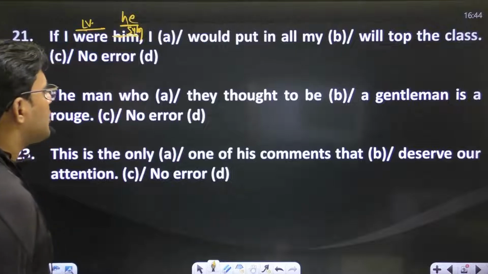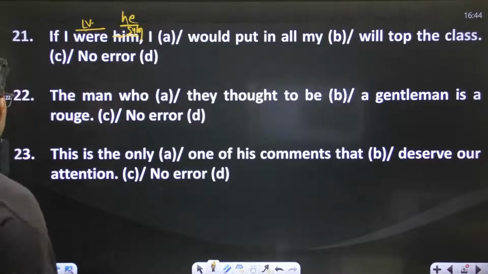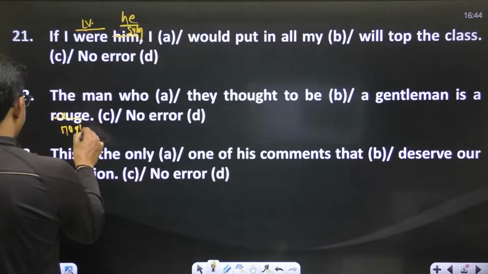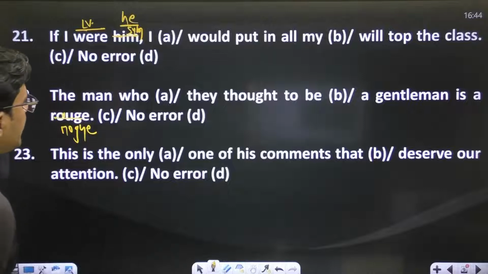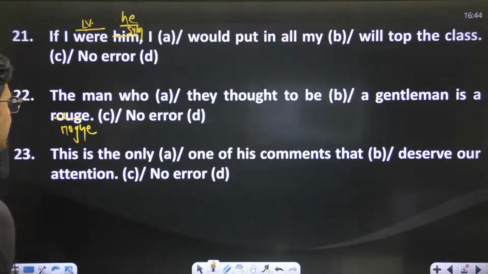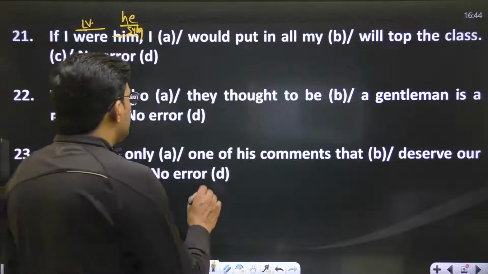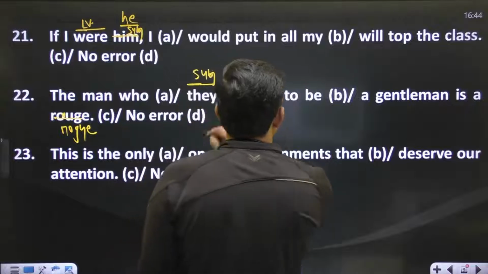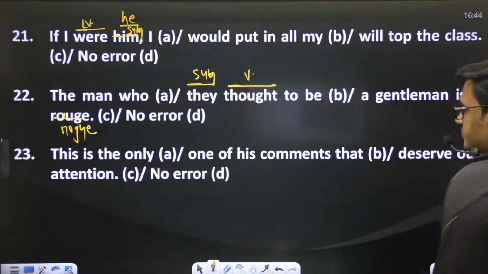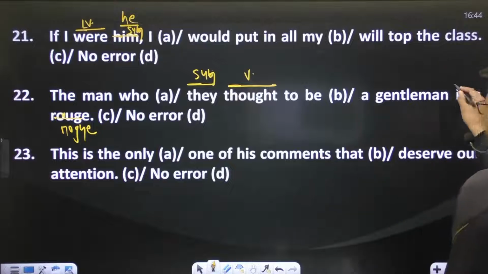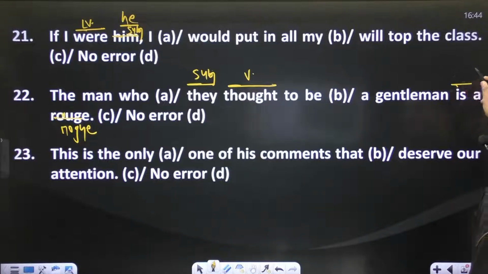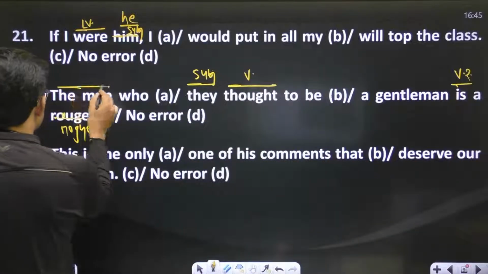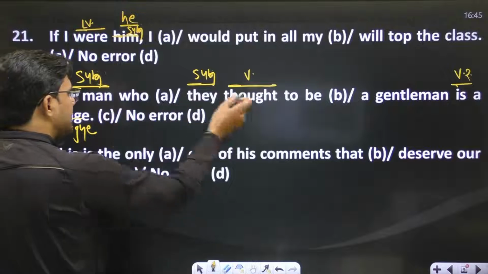The man who they thought to be a gentleman is a rogue. In this sentence, this is the subject, this is the verb, to be a gentleman. This is the second verb, and the subject of this verb is the man. The man is a rogue.